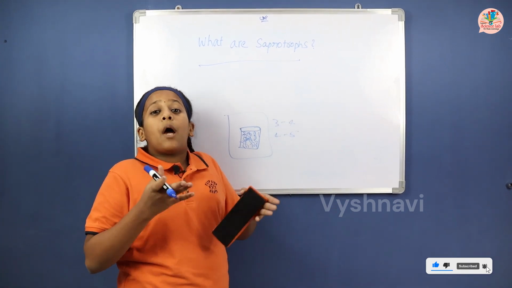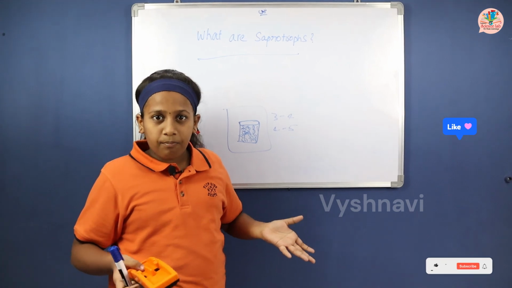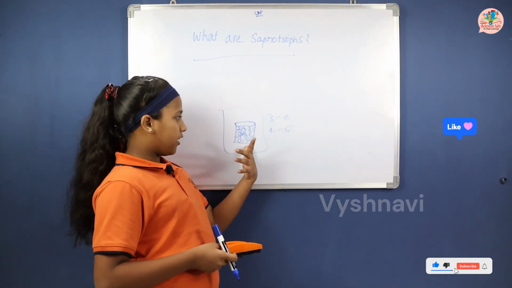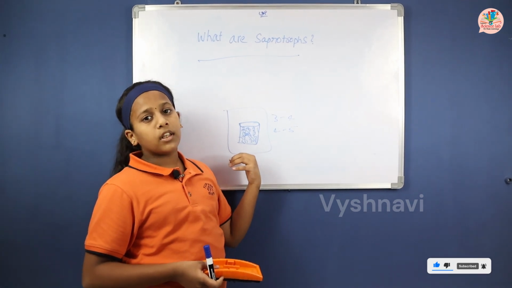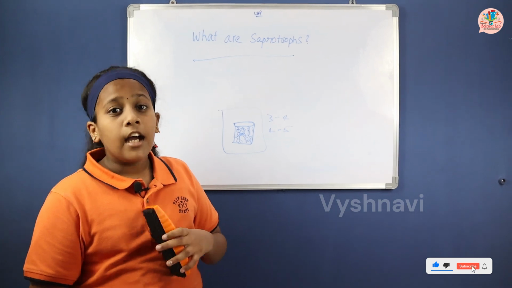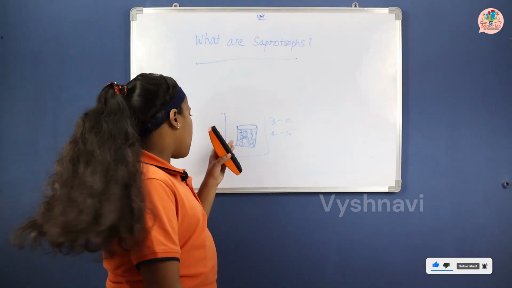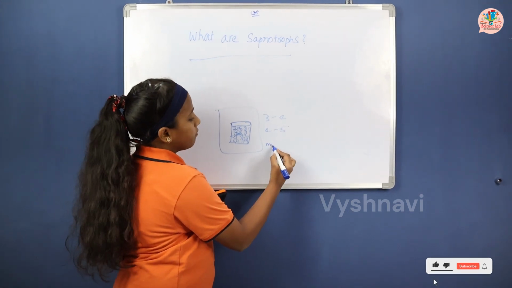Then what are saprotrophs? They depend on dead and decaying matter. So this bread is already decayed when it is in the room. Then saprotrophs release bacteria on that, and with the help of that bacteria, they take the nutrients of the bread. So the bread is molded.